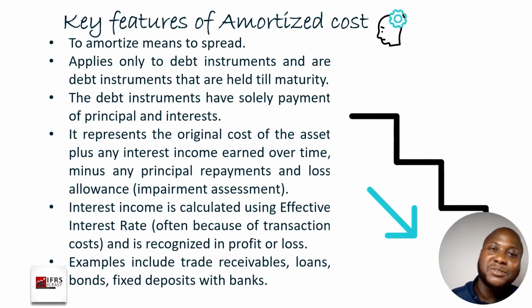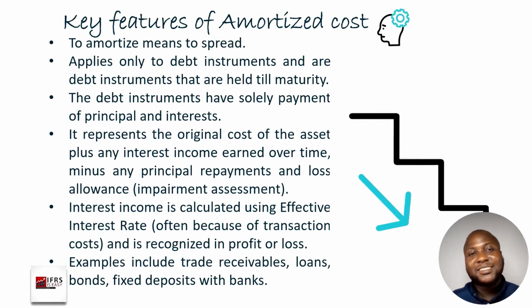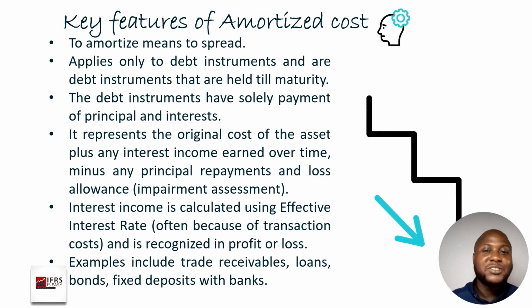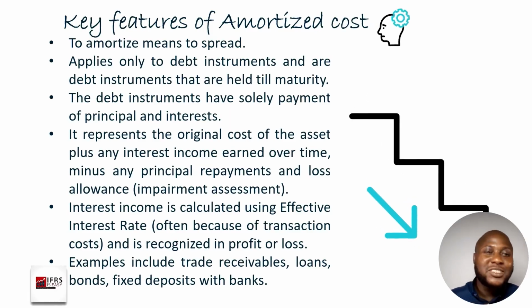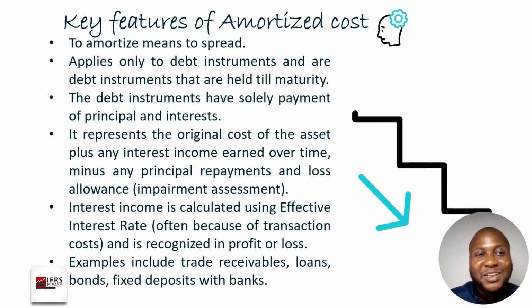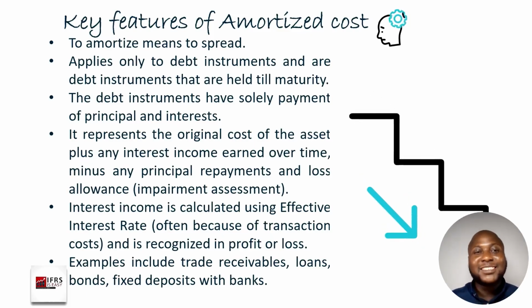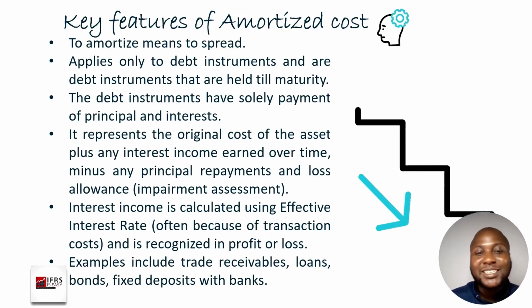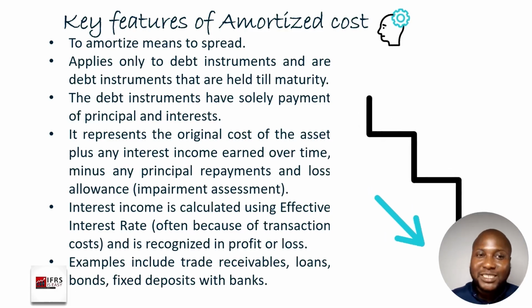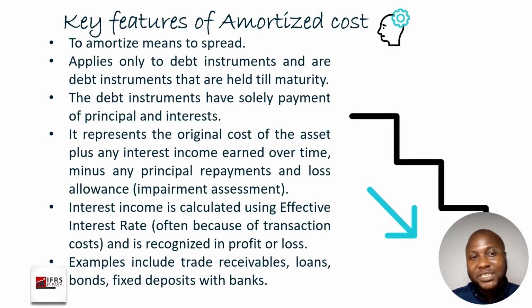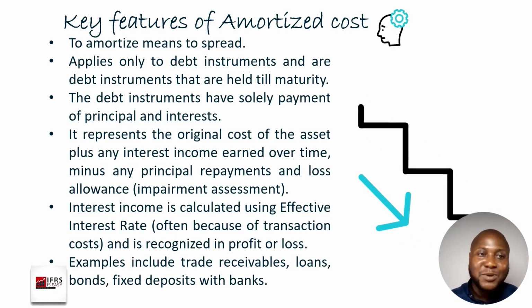Basically, if you remember IAS 16, IAS 16 talks about depreciation using the straight line method. So just the same way we have depreciation, we also have amortization. And if you remember IAS 38 that talks about intangible assets, it says that under IAS 16 we depreciate PPE, but an intangible asset we amortize.